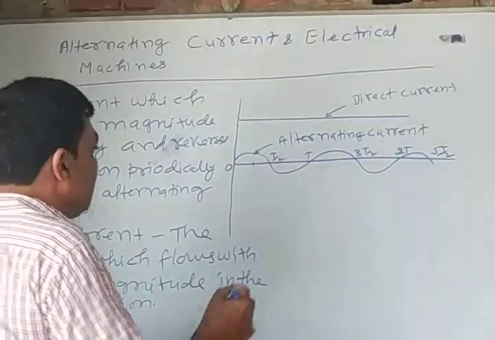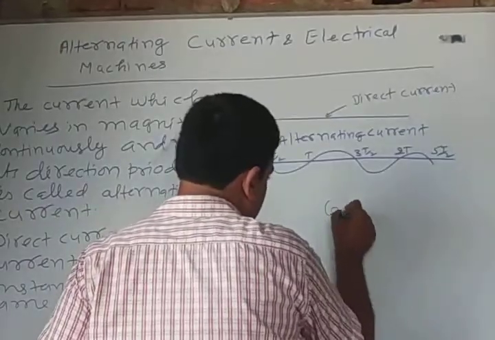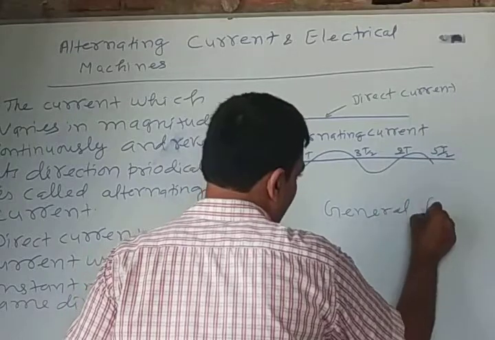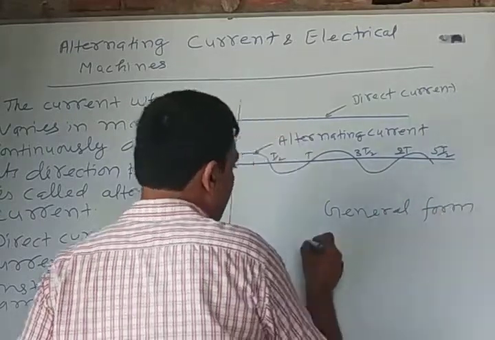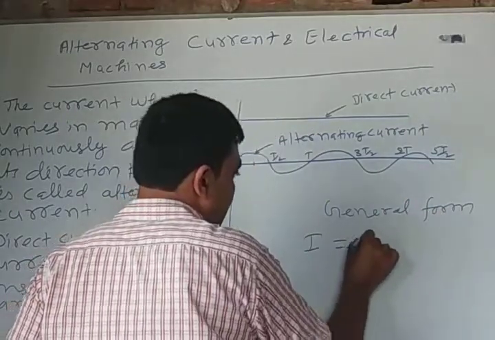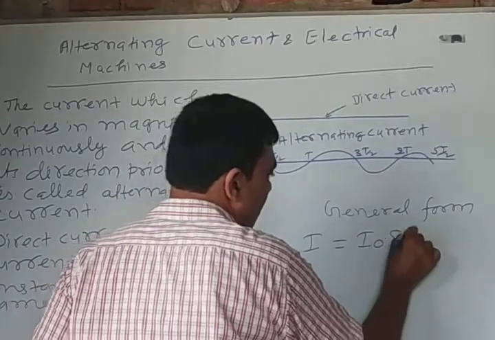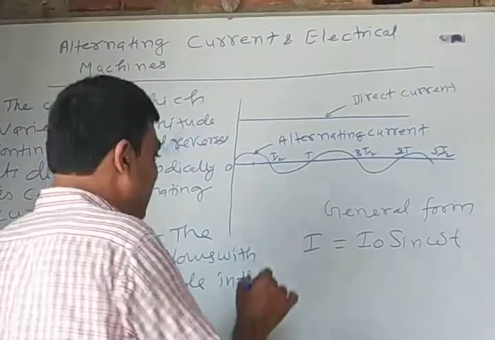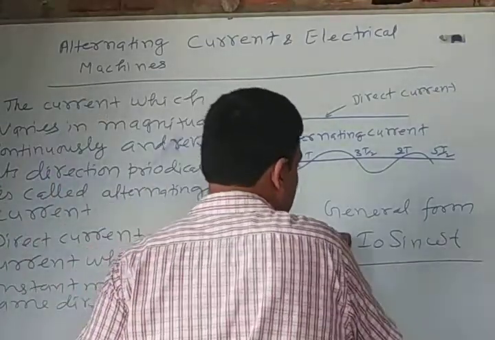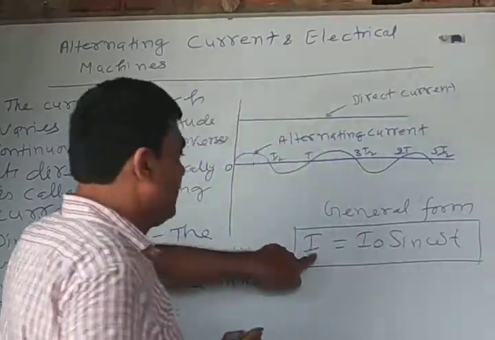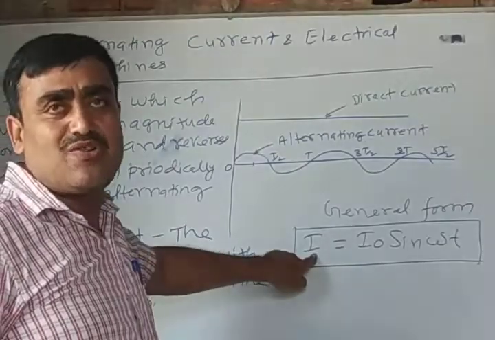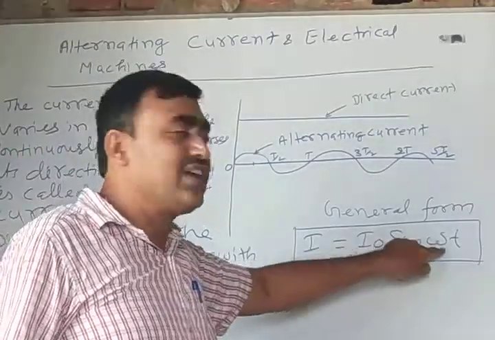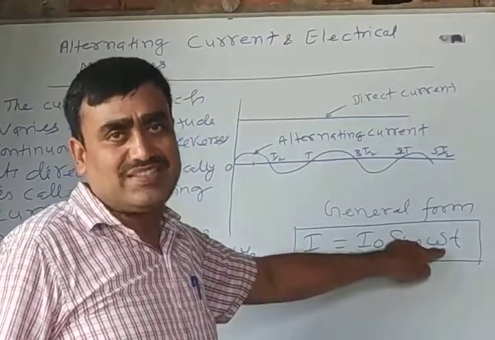The general form of alternating current is I equal to I naught sin omega t. Here I is the instantaneous value of AC, I naught is the peak value of AC, and omega is the angular frequency.